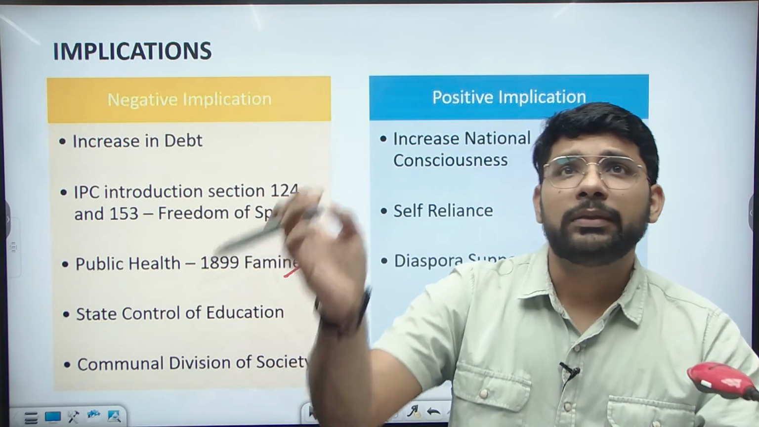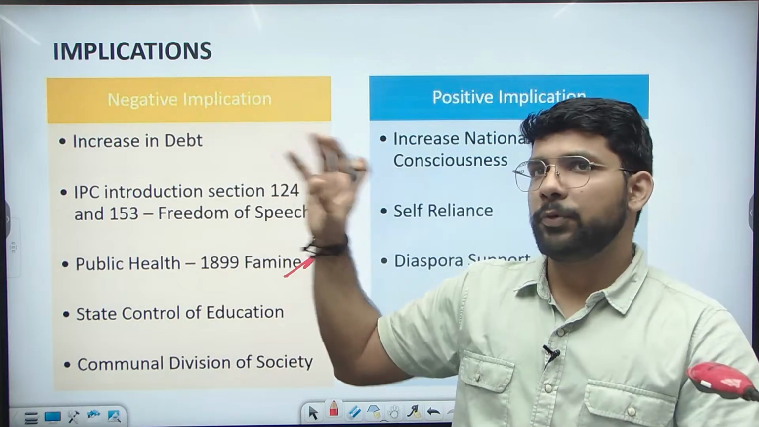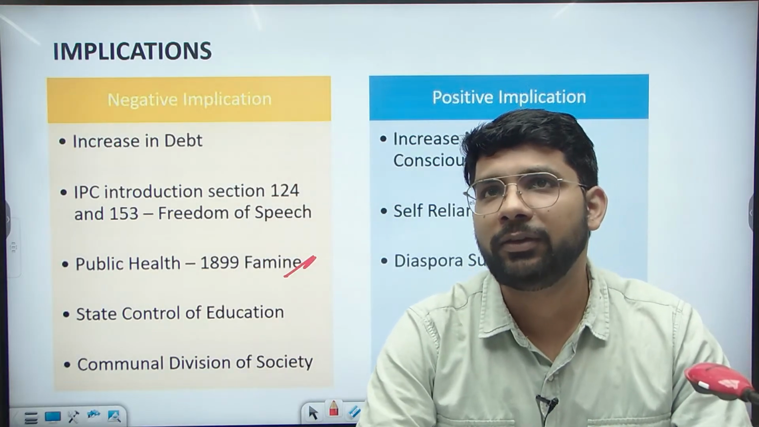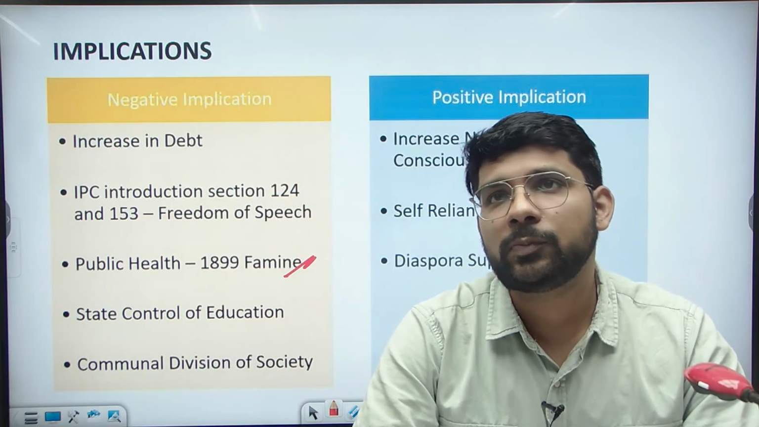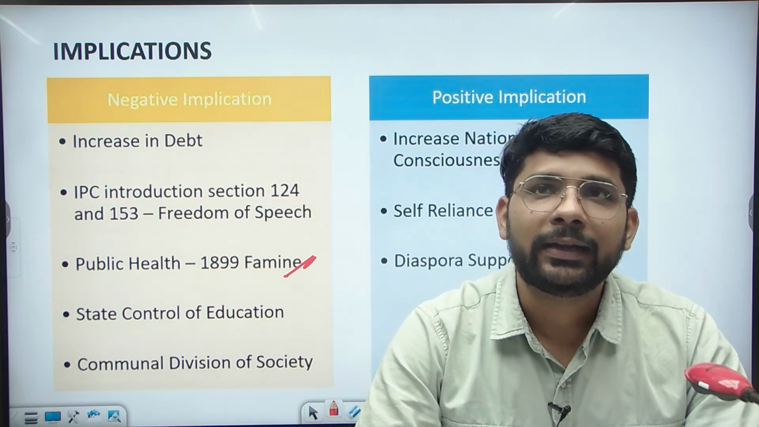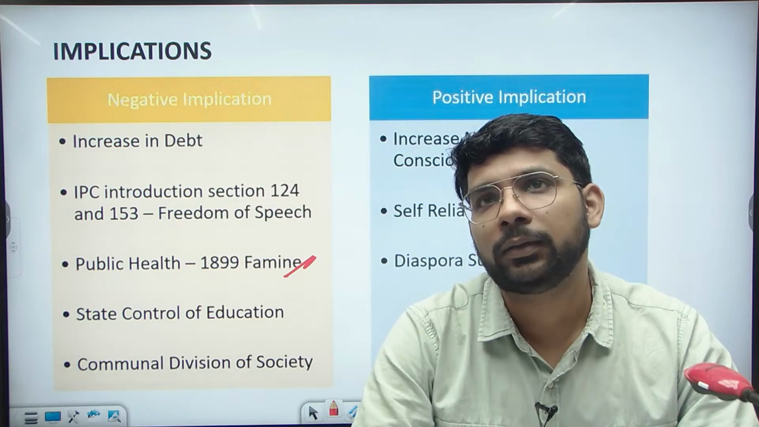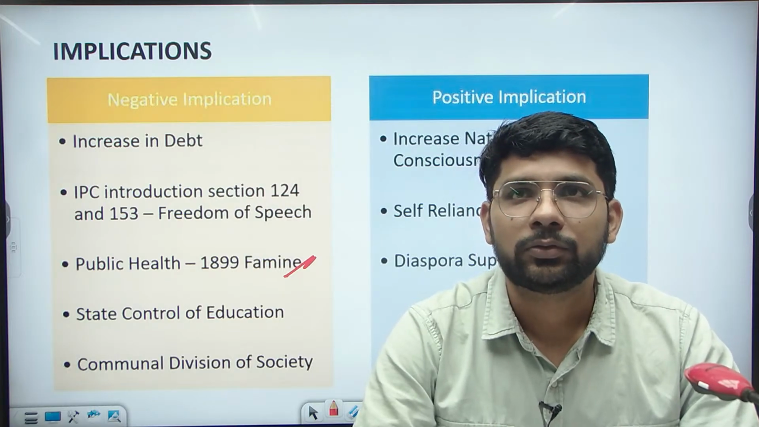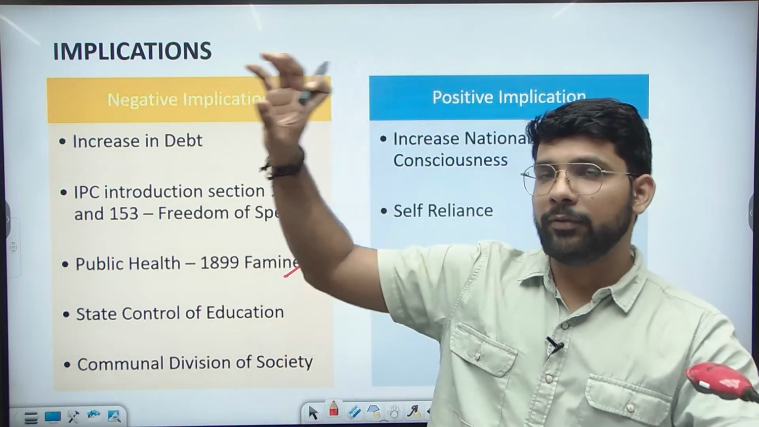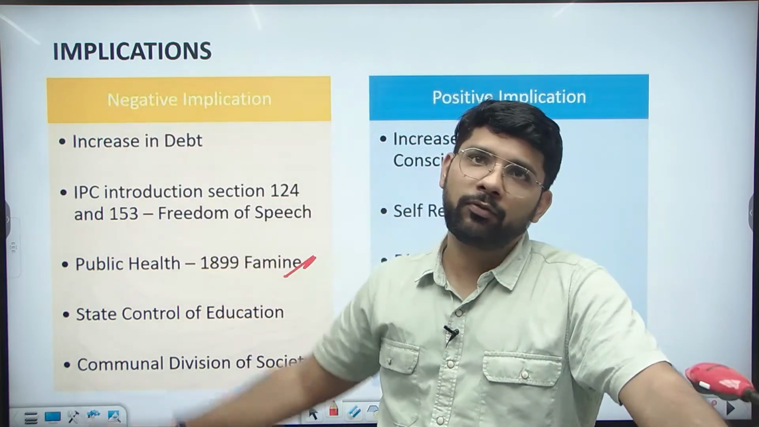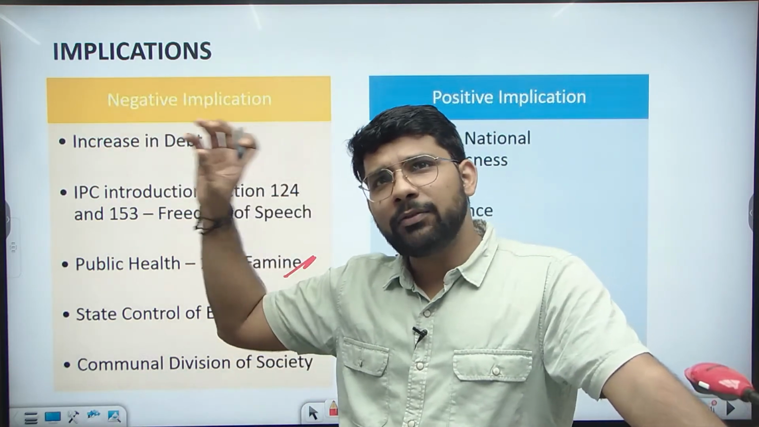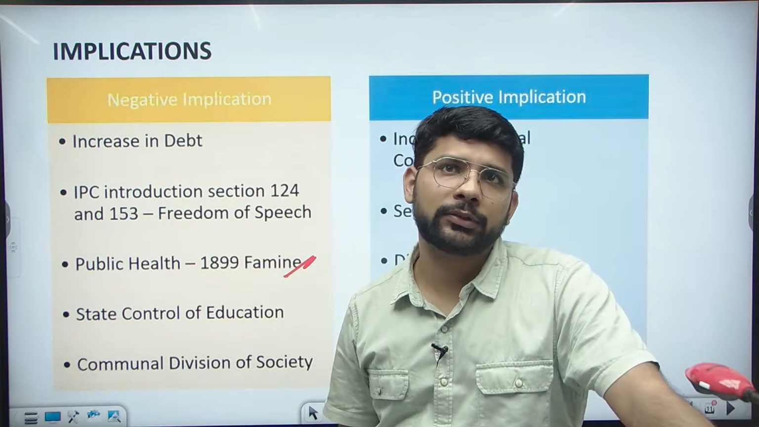Okay, so these were the negative implications and the positive implications. We will write these here. And in the first part of the question, we will write about what were the major policies taken by Lord Curzon. So in the introduction, we will write the time period of Lord Curzon, from 1899 to 1905, and we can also give some examples of Lord Curzon's work there.